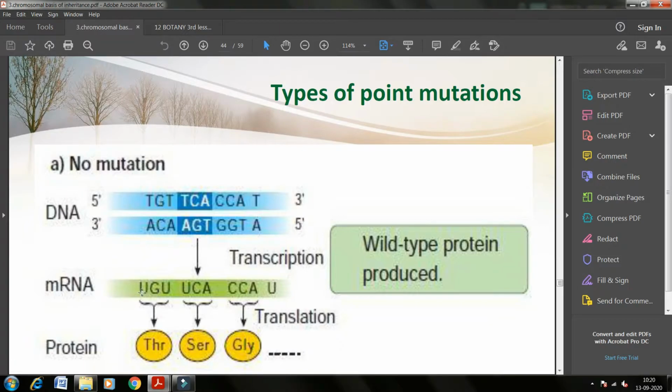These mRNA triplet codons will be translated, by the process called translation, to form the amino acid sequence of a particular protein for the expression of the character in the individual. This is what happens in the normal gene, which will produce the wild type protein for the proper expression of the character in the individual.